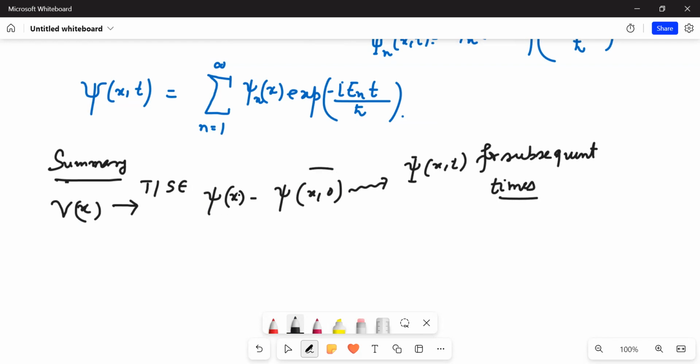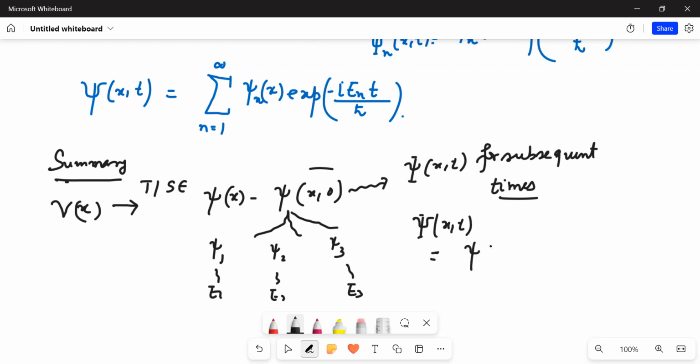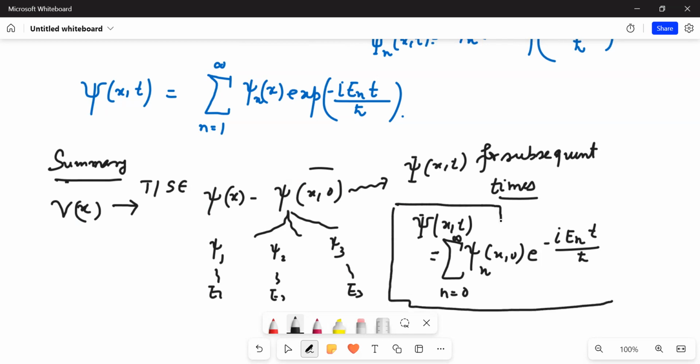So the strategy is quite clear: one would solve the time independent equation. If it yields different solutions, let's say ψ1, ψ2, ψ3 with energies E1, E2, E3, and so forth, then the solution ψ(x,t) for all future times can be written as ψ times exponential of minus iota E t upon h bar, and then you can take a sum of all of these. I have explained this concept. If there is any doubt, please let me know.